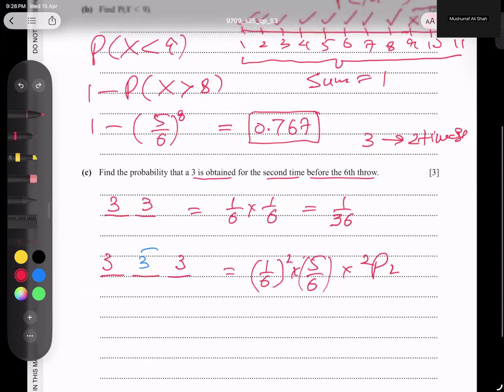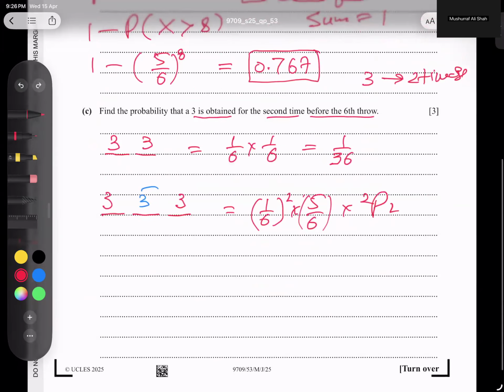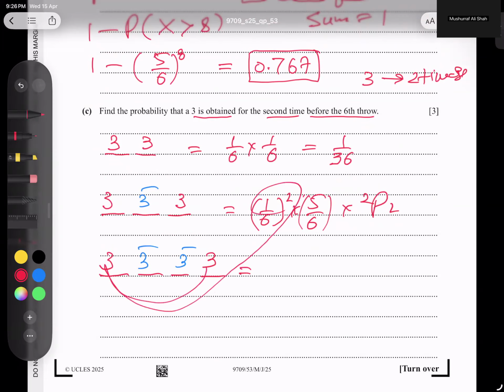Let's move on. Next option, we have this situation, if 3 here, and not 3 comes in the middle. But for your information, this is fixed here. These 3 numbers can shuffle, so 3 can come here and here at different positions. So how to answer? Again, 3 comes 2 times, again the same value, 1 over 6 to power 2.